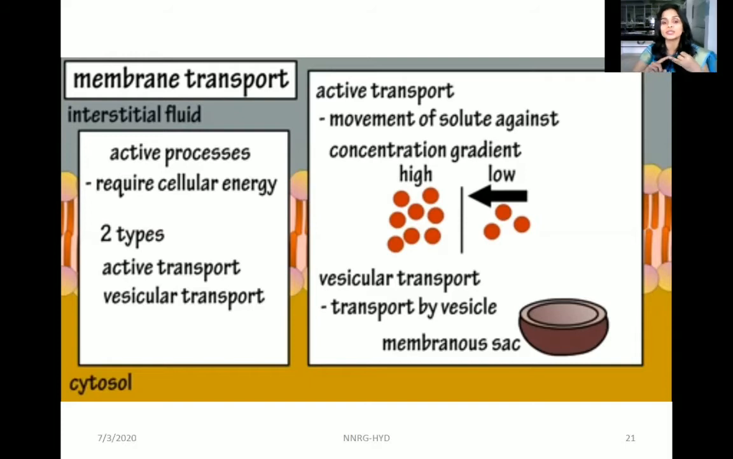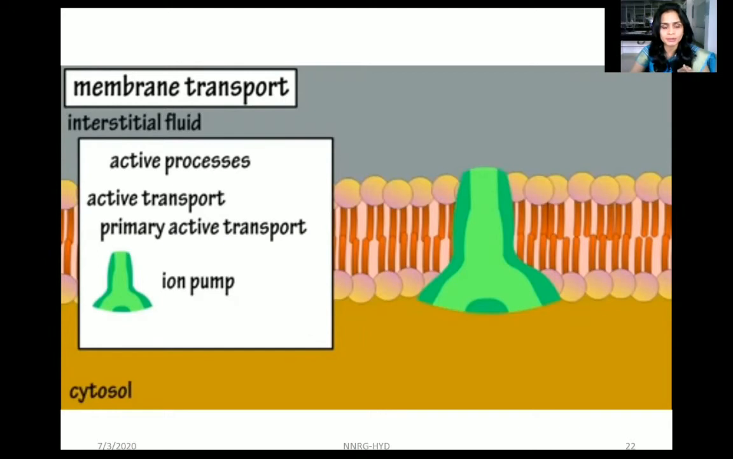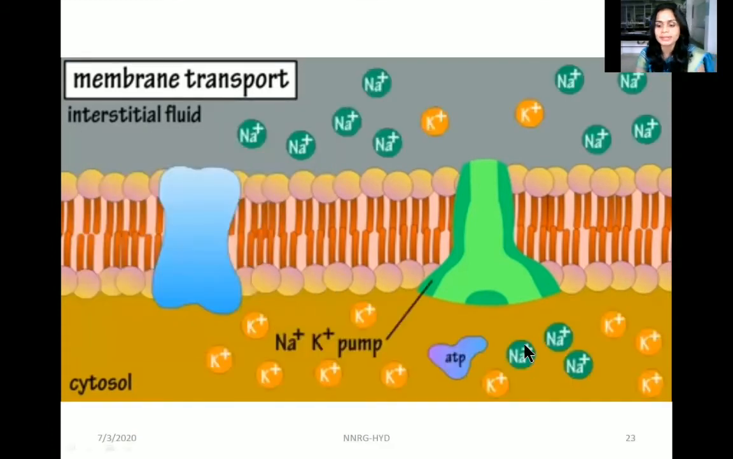The other one is the vesicular transport, wherein the transport of molecules takes place through some vesicle or sacs. These molecules get into the vesicle, and through the vesicle they are transported across the membrane. So there are two types, active transport and vesicular transport. Active transport again has two types: primary active transport and secondary active transport. In primary active transport, molecules are transported through ion pumps, and this transport requires energy.